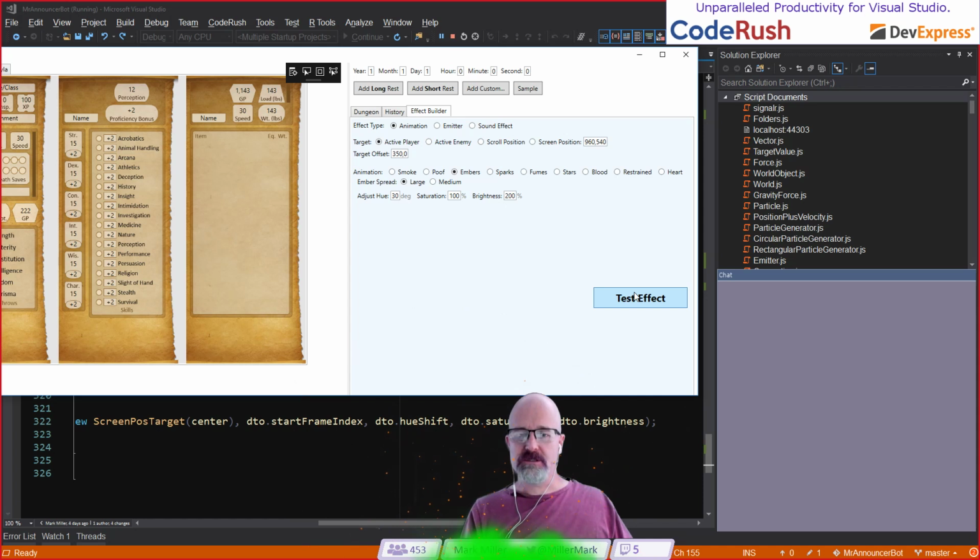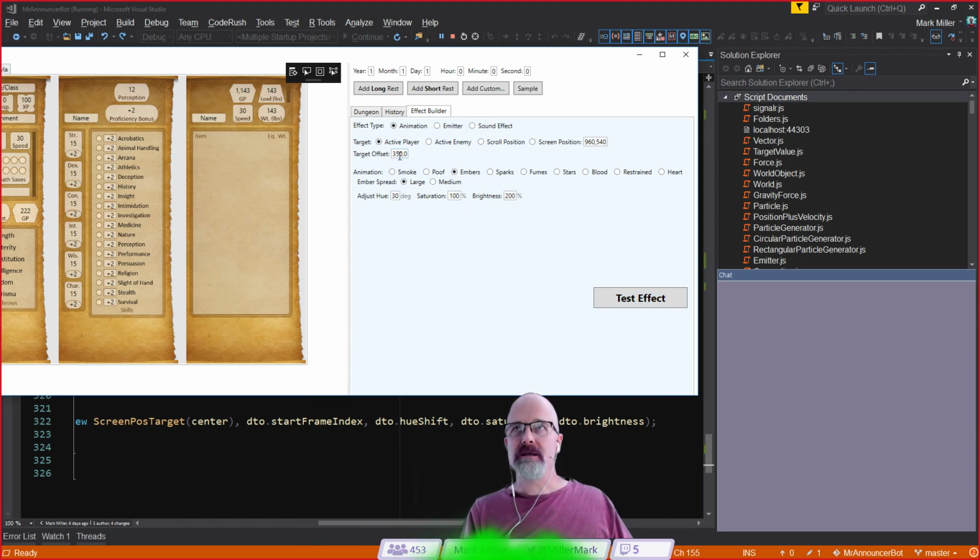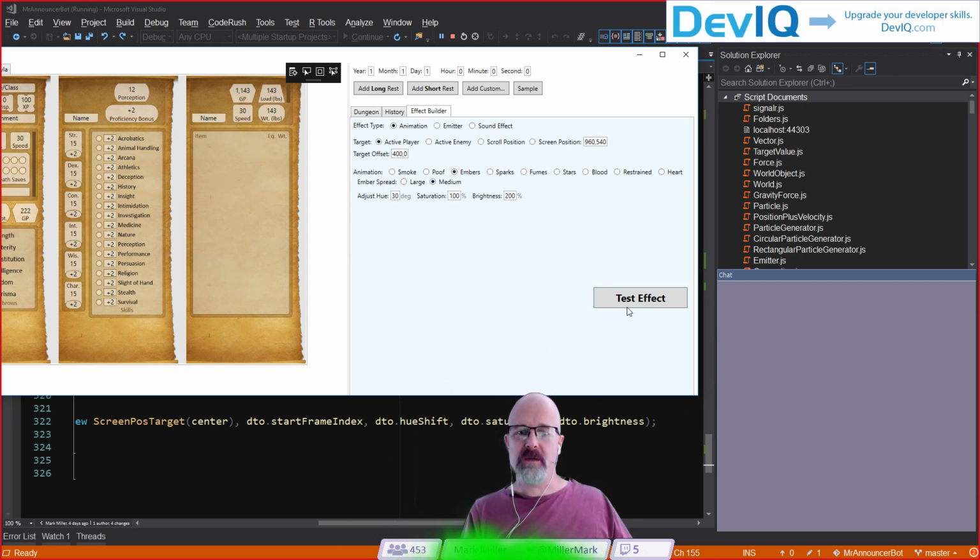Embers. It's really subtle. But let me bring it over to, say, 400 like this. Let's do embers again. Watch this. This is nice. Yeah, it's nice right there. There's a large, and then the medium one is slightly different. Looks like that right there. It looks like the center points are off on those. I'll have to double check that.